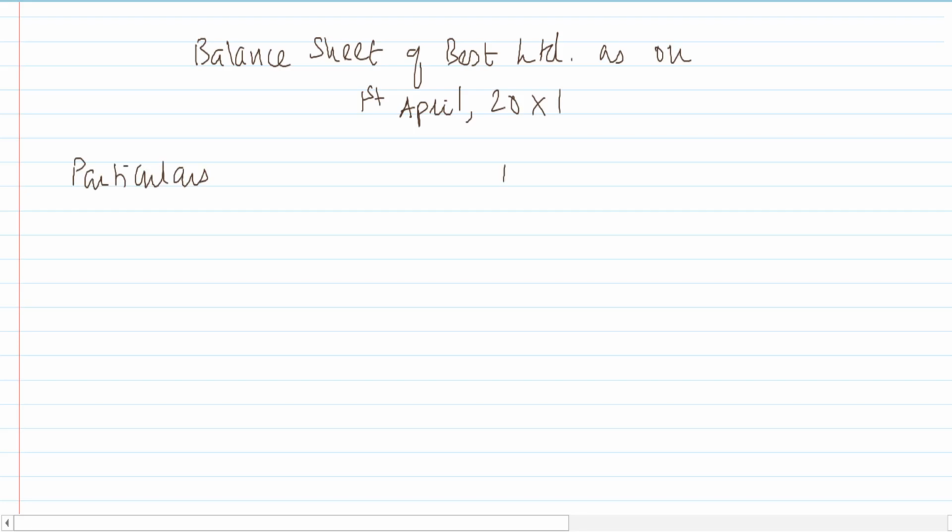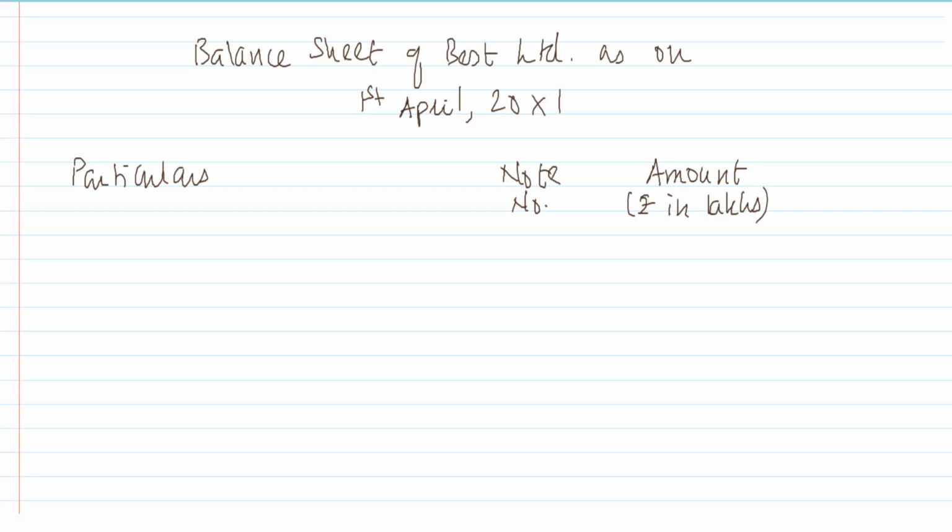This amount, figures are in lakhs. Let's prepare the format of the balance sheet.